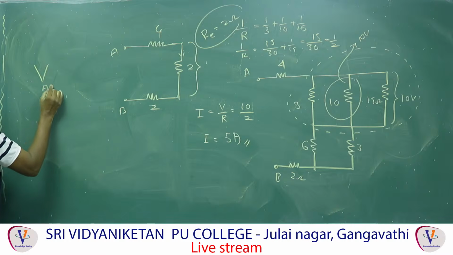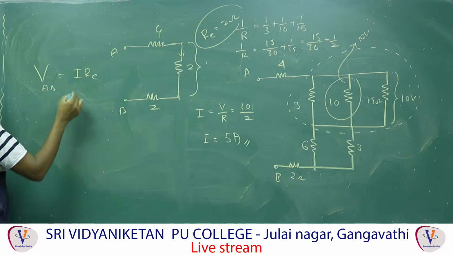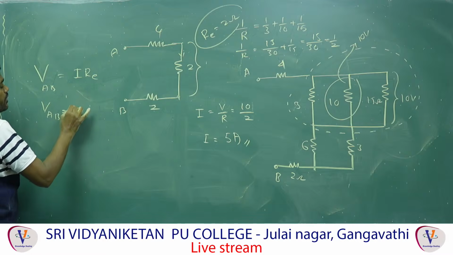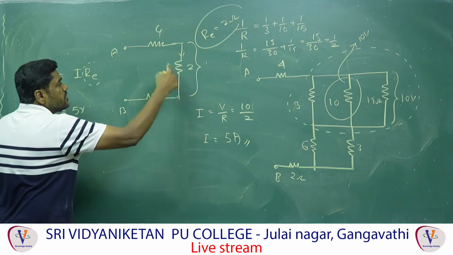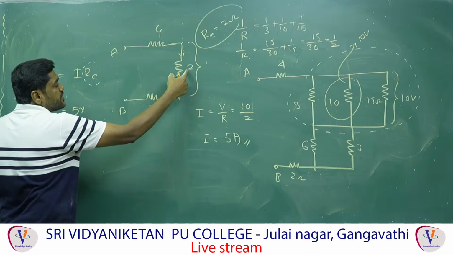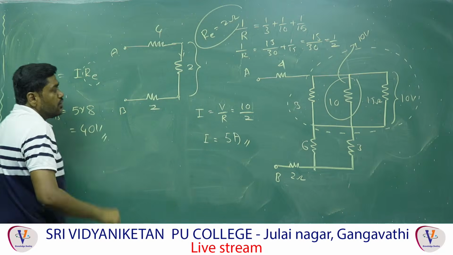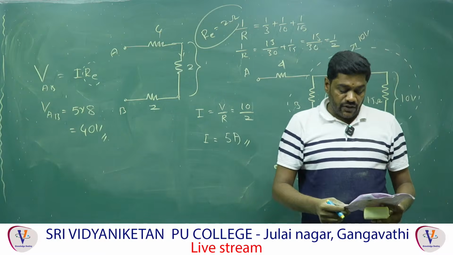Voltage across AB is equal to the current through it times R effective. Therefore now VAB we want, VAB is equal to the I value we got, 5, times R effective. All are in series, so directly we can add: 4 plus 2 is 6, 6 plus 2 is 8. Therefore 5 times 8 is equal to 40 volts, the potential difference across A and B. Therefore, the third option is the correct one.